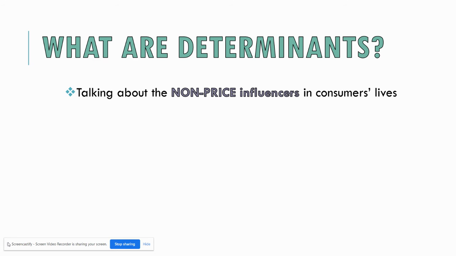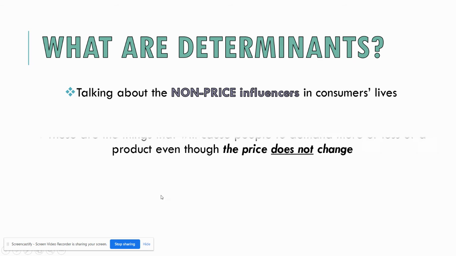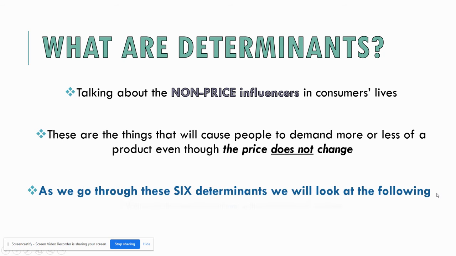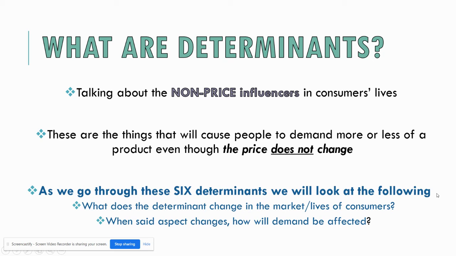So that is a demand issue. And so that's what we're going to be talking about today: what are those determinants? How exactly do they work? As we go through the six of them, there are six categories, we're looking at what exactly this means, what would be changing, and how that will affect demand when it does change. That way, once we put demand and supply together, we're able to understand what's going to happen to the price of this product when it changes. So right now, we're just looking at the initial reaction when life changes.